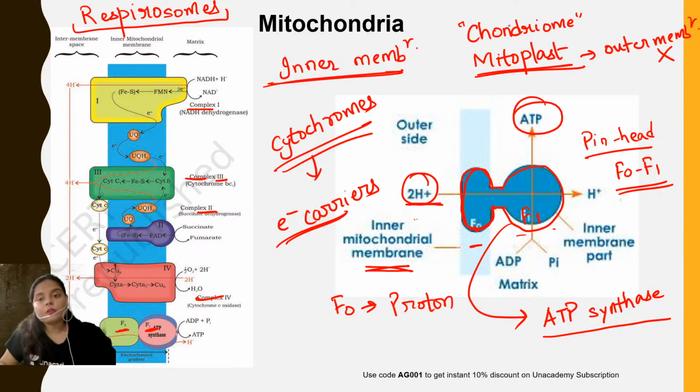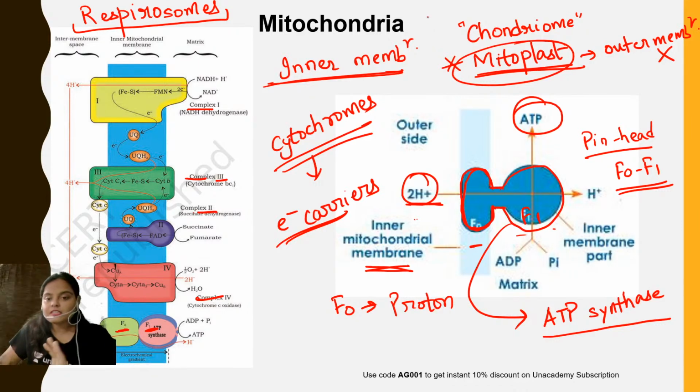Okay, I told you what is mitoplast. When the outer membrane of the mitochondria is removed, it is termed a mitoplast. And all the mitochondria of a cell together are termed what? Chondriome. Okay, so this was about the structure of mitochondria.